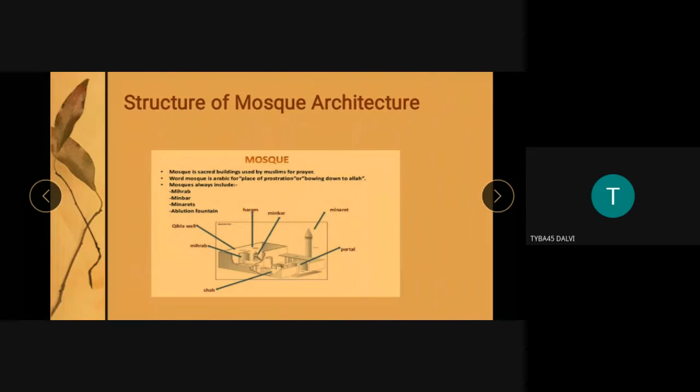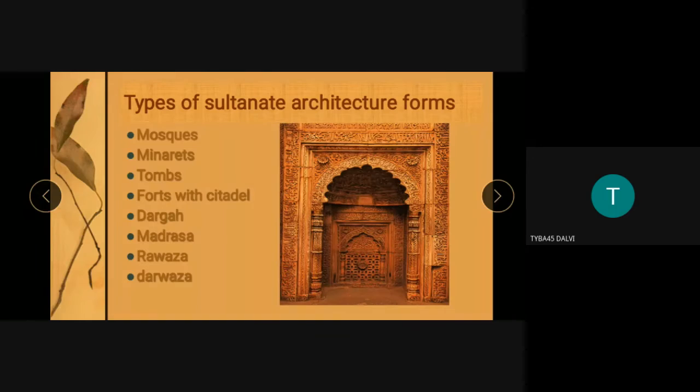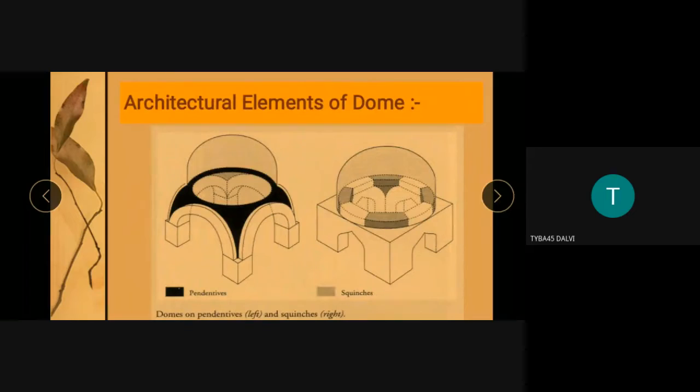Now we'll go further, having insight into the... Yes, excuse me, sir. What type of architectural element is the Mosque of Mecca? Pendentive or squinch? Please can you repeat the question? I didn't get you completely. I asked what type of architectural element is the Mosque of Mecca, is it a pendentive or is it squinches?